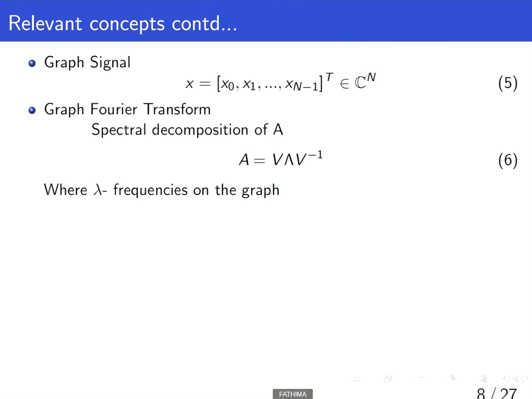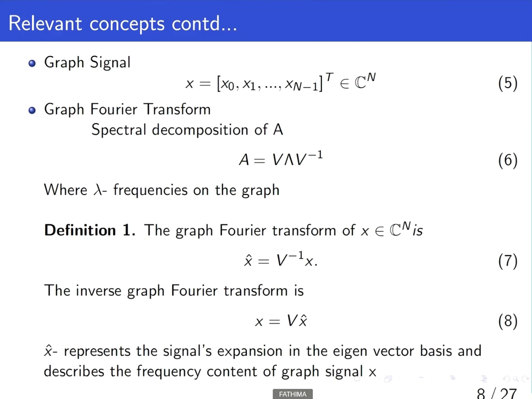Graph Fourier transform. For simplicity, assume that A has a complete eigenbasis and the spectral decomposition of A is as given in equation 6. These eigenvalues of A, that is lambda, represent the frequencies on the graph. Definition 1. The graph Fourier transform of x belonging to C^N is as equation 7 and the inverse graph Fourier transform is as equation 8.